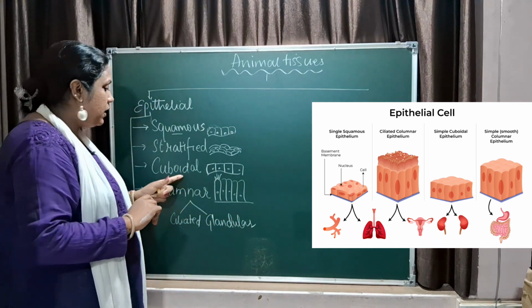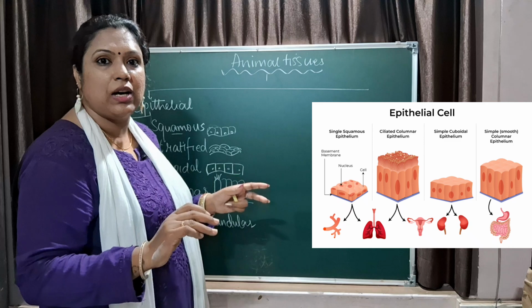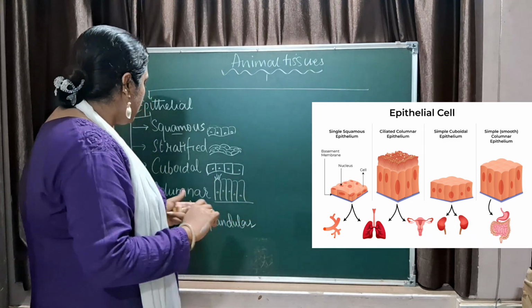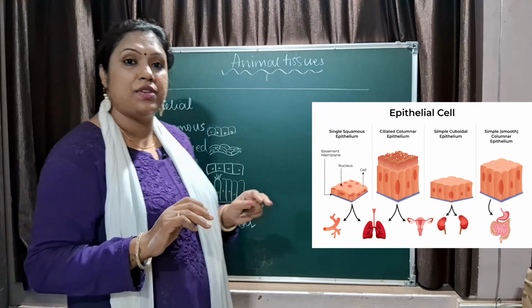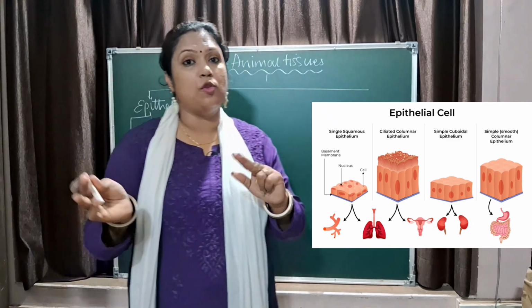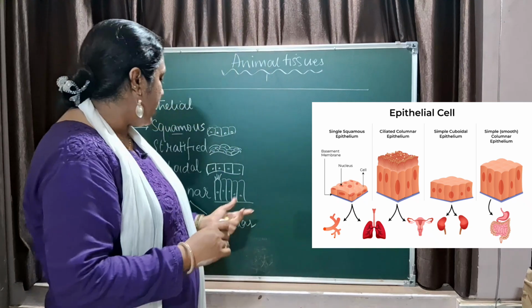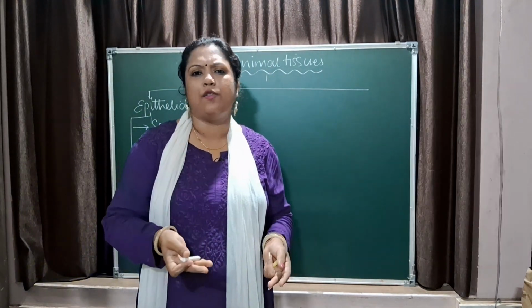Cuboidal epithelium is present on the renal tubules, the kidney outer layer. Columnar epithelium, ciliated, is present on the respiratory tract as well as on the fallopian tube in females for the movement of the egg. And the glandular is present in the liver, in the sweat gland, in any gland of your body.